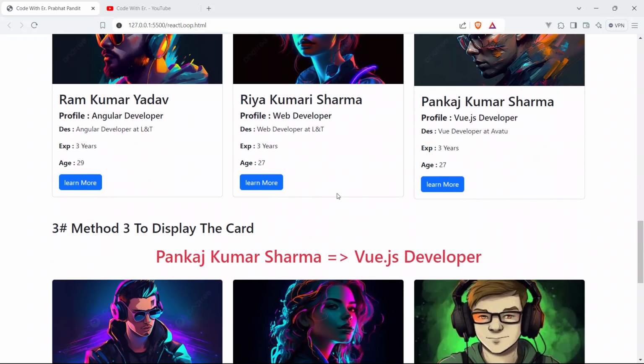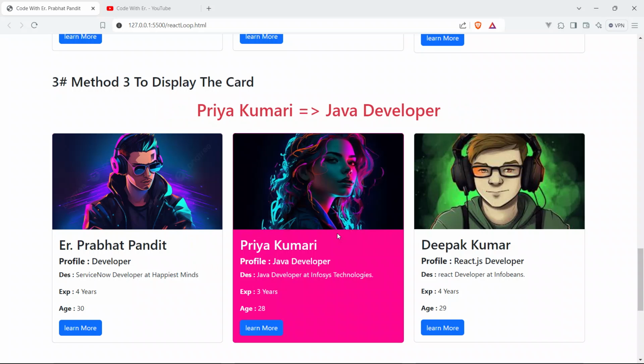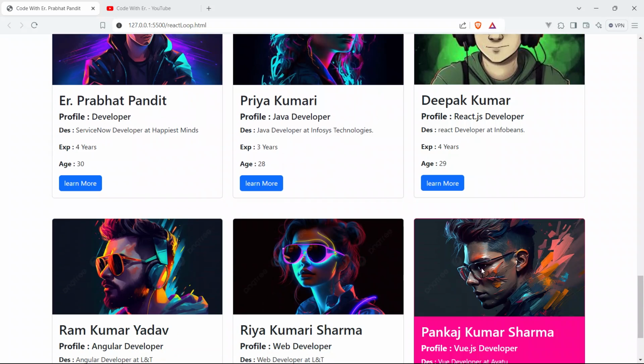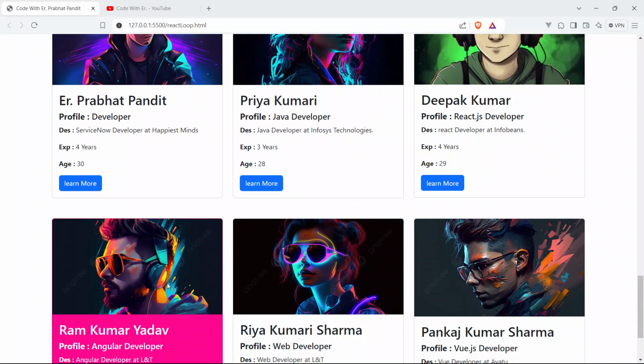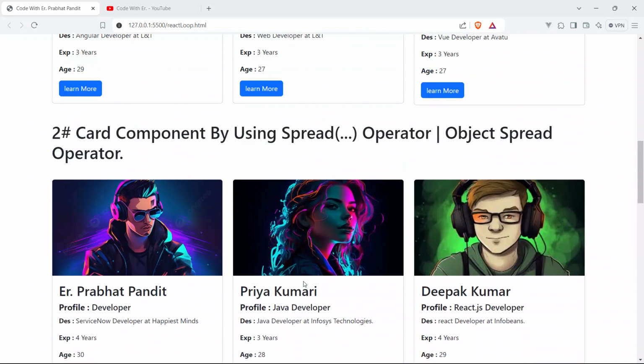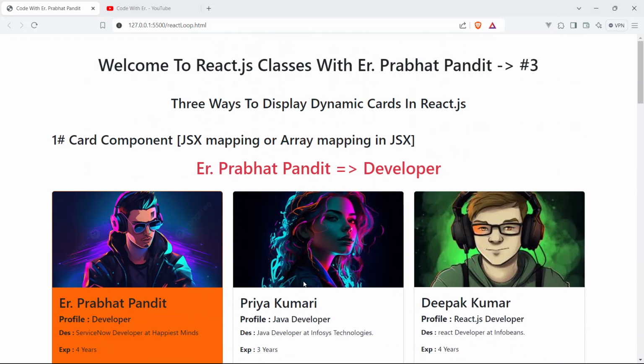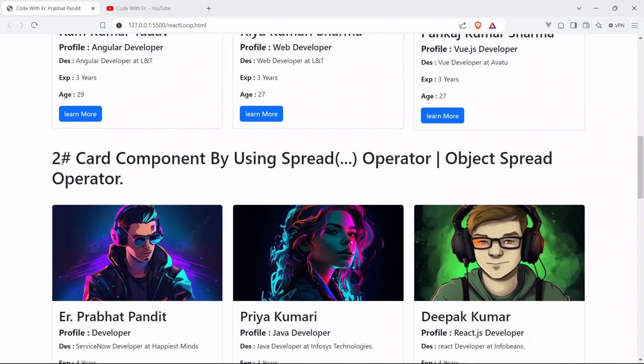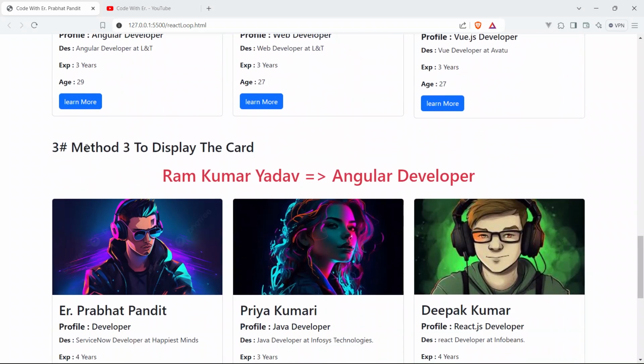Okay, so you can see we will be using the useState hook in React.js to make this session interactive. So guys, now let's get started and let's learn with me here, Prabhat Pandit. What is React.js and how to use React.js to display cards? Like I told you, we are going to learn three ways to display dynamic cards in React.js. This will be the very first method, this is the second method, and this is the third method.